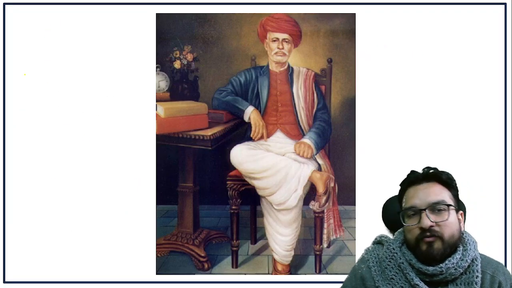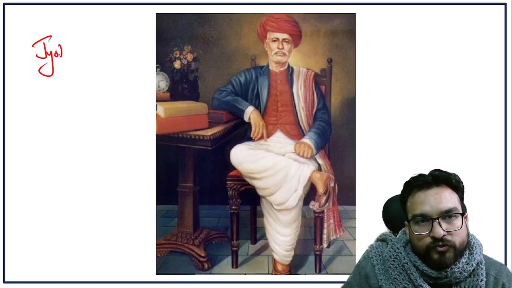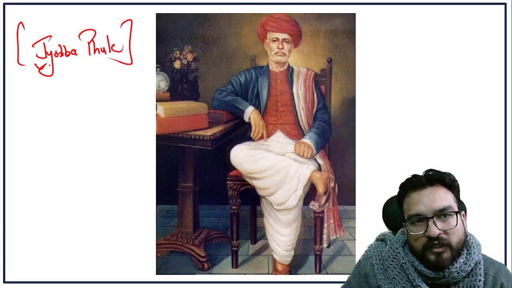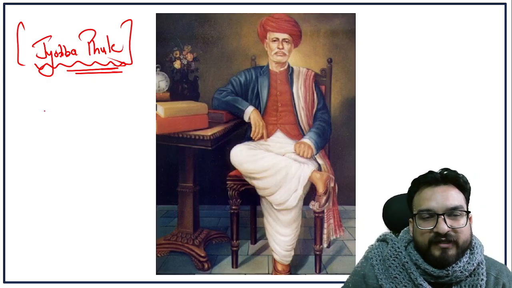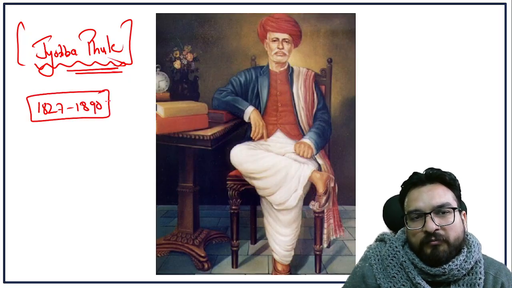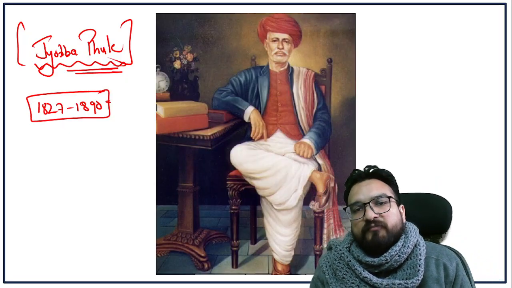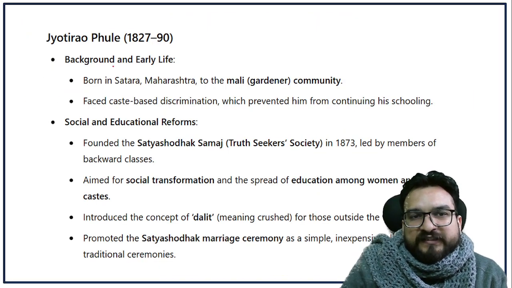Over here, can you identify him? The most important social reformer of that time who worked for the upliftment of the lower castes: Jyotiba Phule. His timeline is from 1827 to 1890. No need to remember these things, but you are understanding that he also existed in the same time frame, from 1800 to 1900.